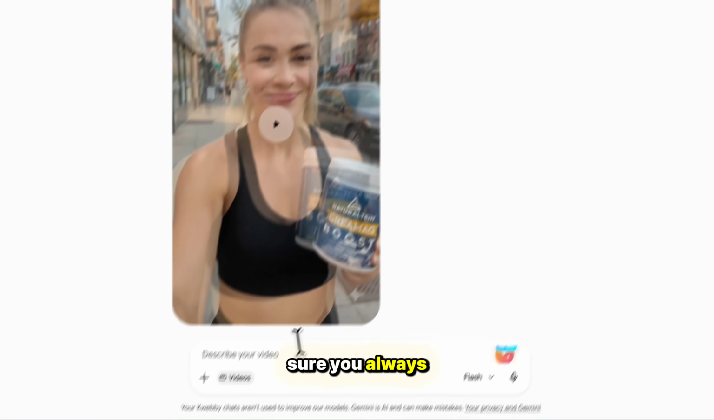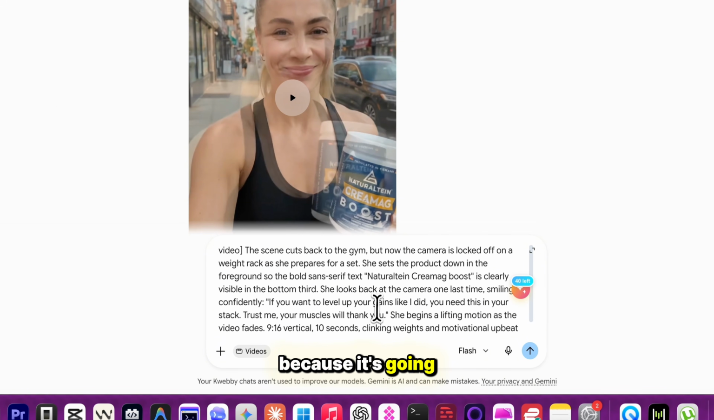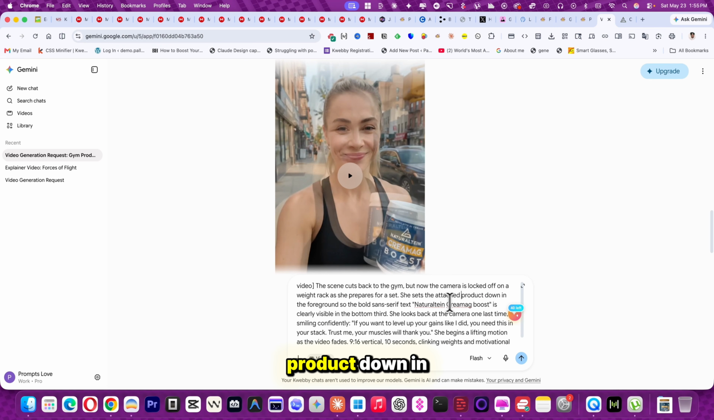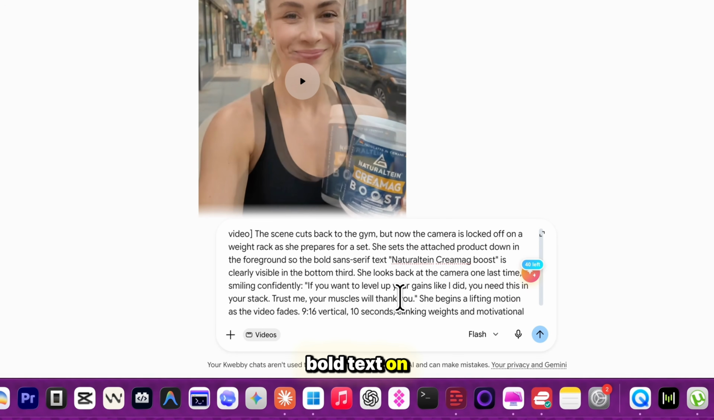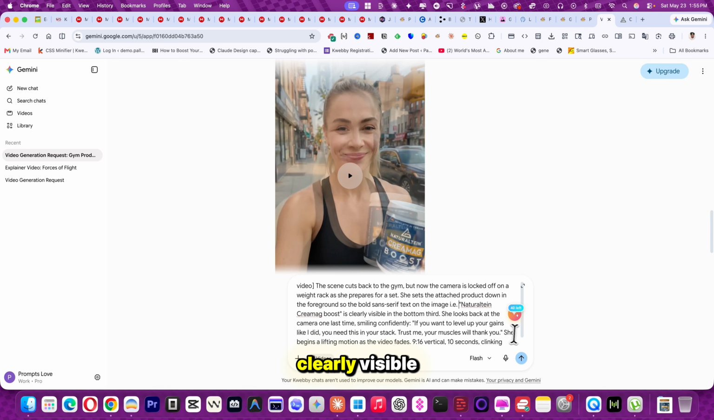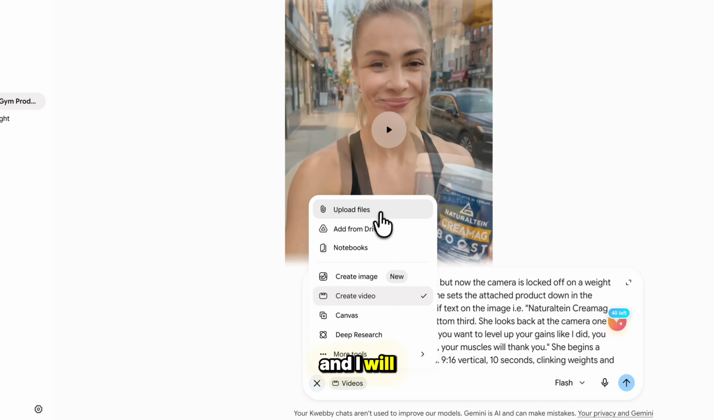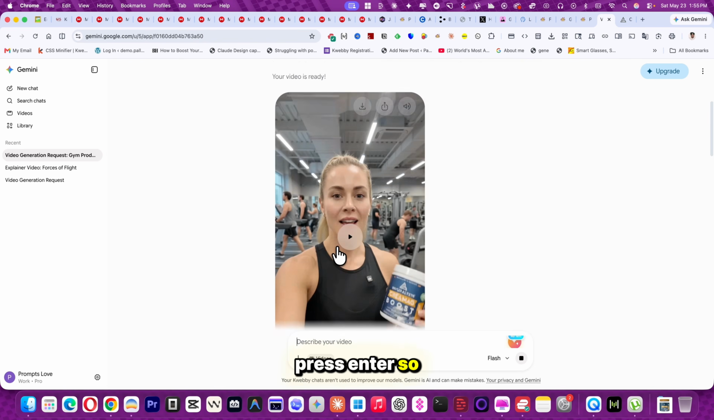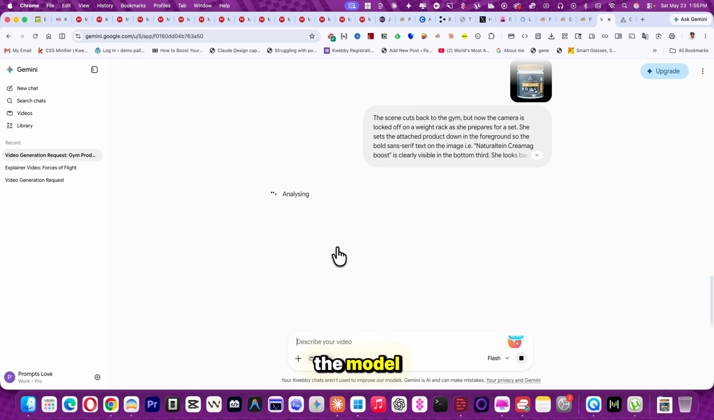So now going forward to the next and last video like that. Make sure you always attach the product image because it's going to mess that up. And here it says she sets the dash product down in the foreground, so the bold text on the image is clearly visible on the bottom third. So this is what it needs to do, and I will attach the Kriya Mag again. And now just press enter. So it will keep the consistency of the model and the subject.